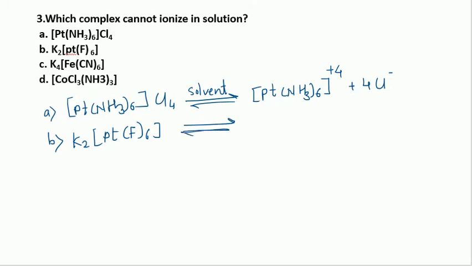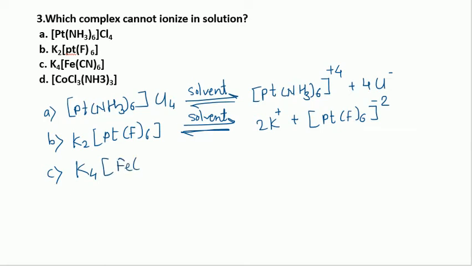If we dissolve it in a solvent, we get the anion, 2 potassium plus platinum F6, platinum F6 2 minus. The third example, K4 FeCN6, is potassium hexacyanoferrate. If we dissolve it in a solvent, then it will ionize to give